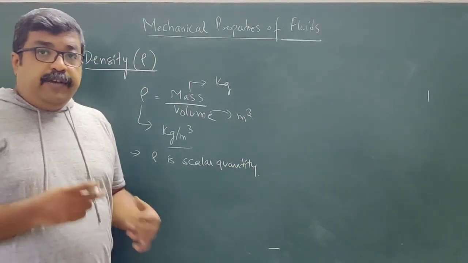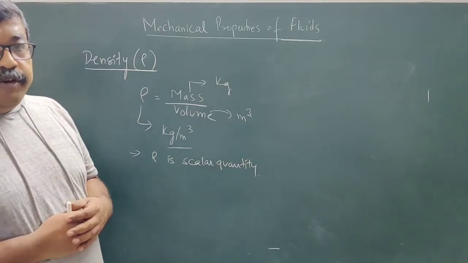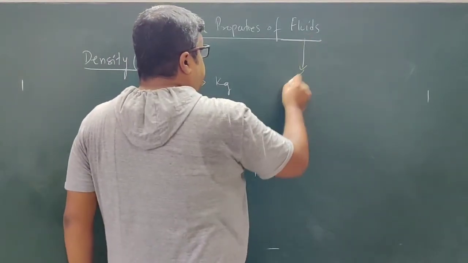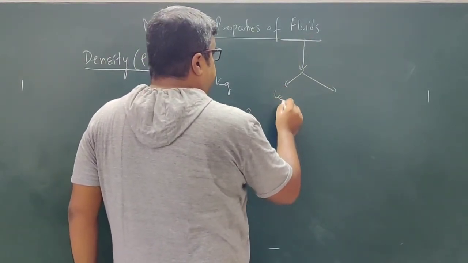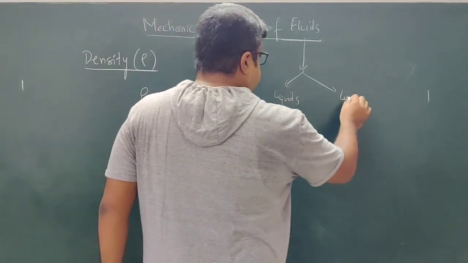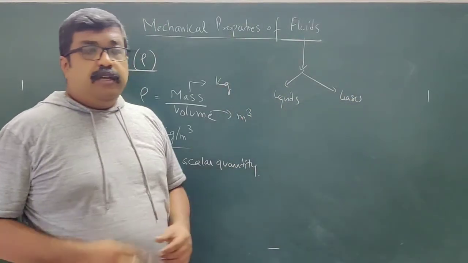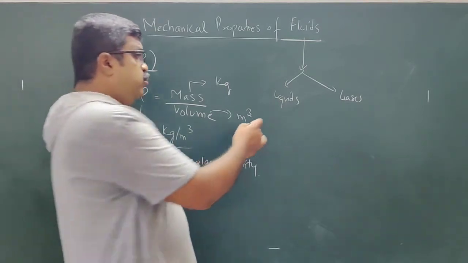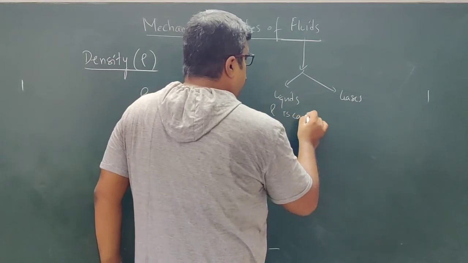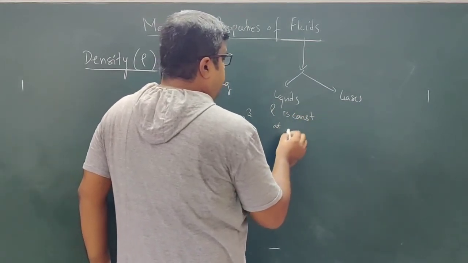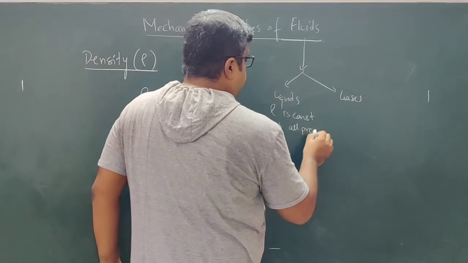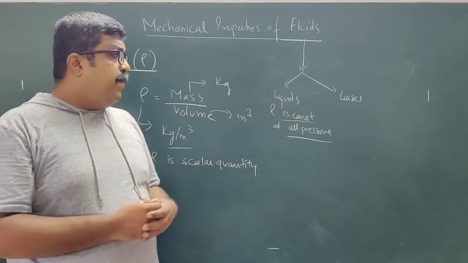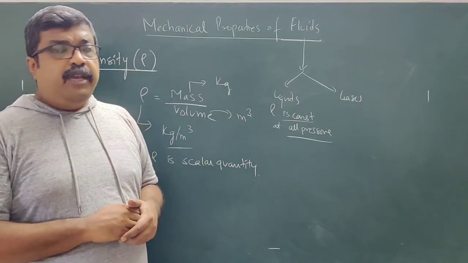Now regarding density, there is one very important feature. In this chapter we are going to discuss fluids. Fluids means liquids and gases. For liquids, we will consider that density is constant at all pressure. So rho is constant at all pressure. Even if you change the pressure, the density is assumed to be constant.